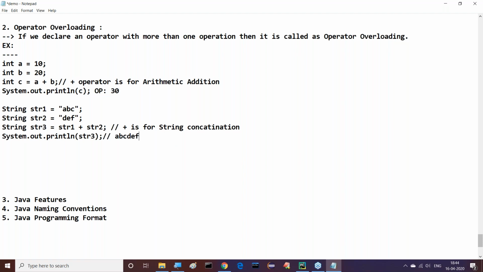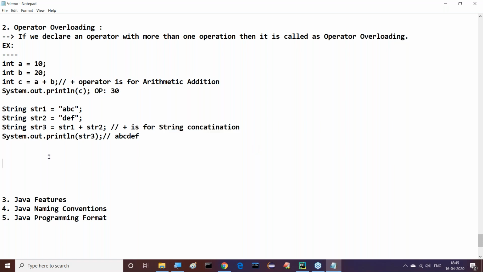ABC DEF is nothing but string concatenation. Observe clearly, the symbol is same, the operator name is same, the plus operator. But how many functionalities are available? Two functionalities: one is arithmetic addition, and the second one is string concatenation.